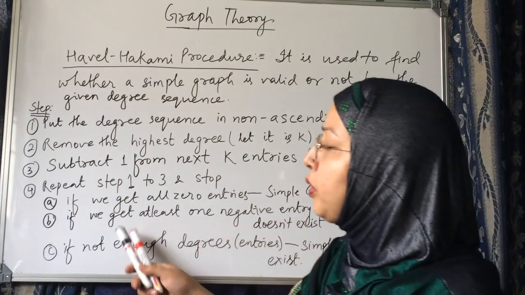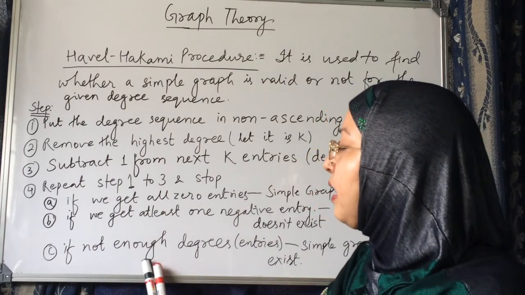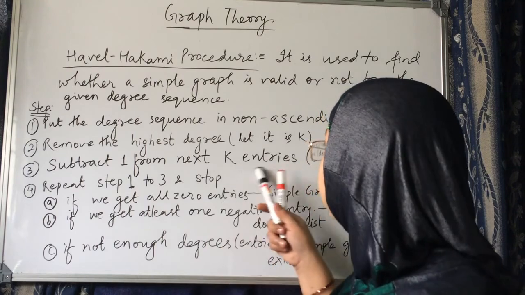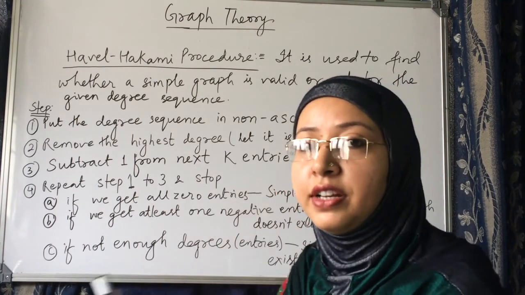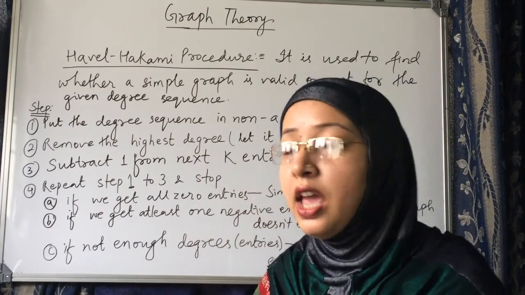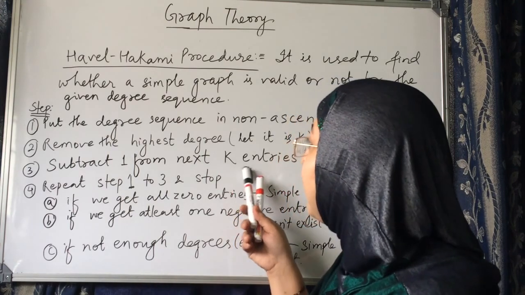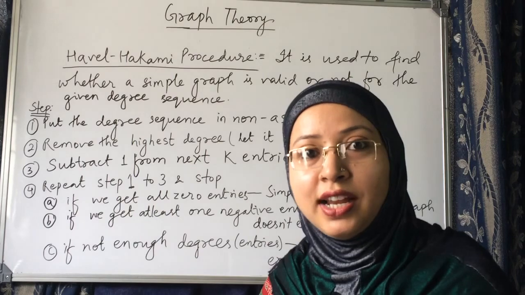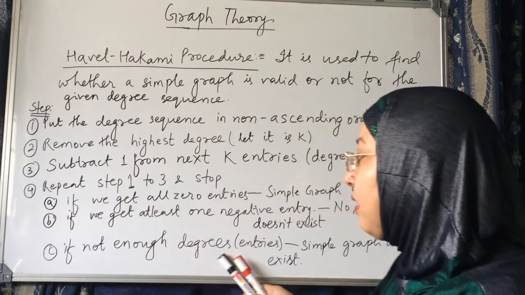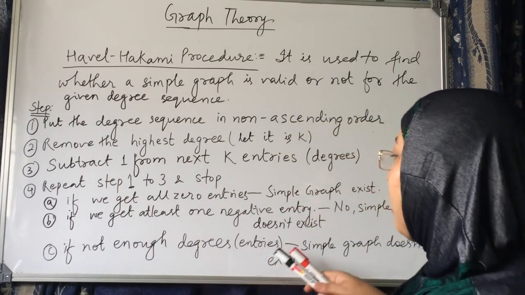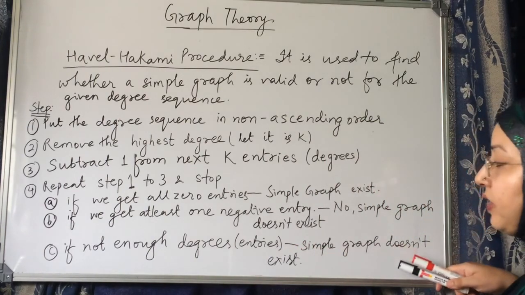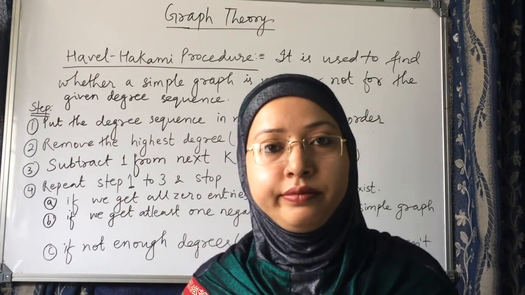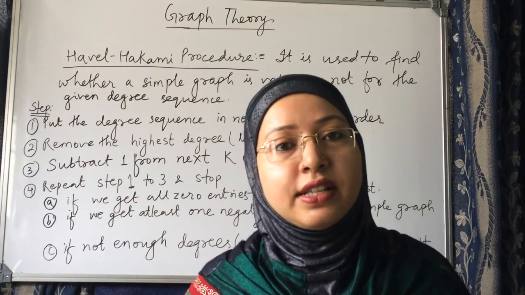Not enough means that k entries are not there. After removing the highest degree, which is k, there should be at least k entries, and you have to subtract 1 from each of these k entries. But if you do not have enough degrees or entries, then a simple graph does not exist. In both cases, if you get any negative entry, then also a simple graph does not exist.